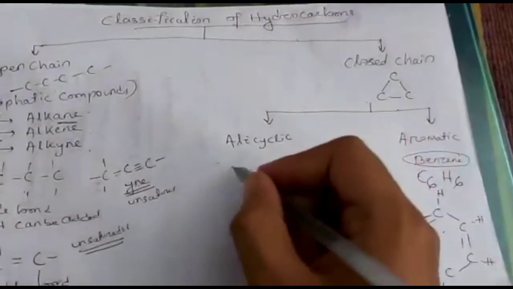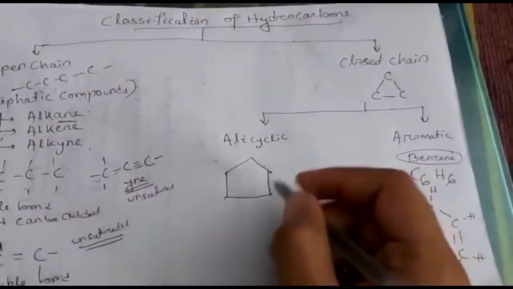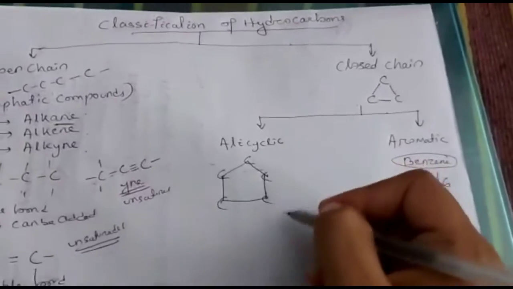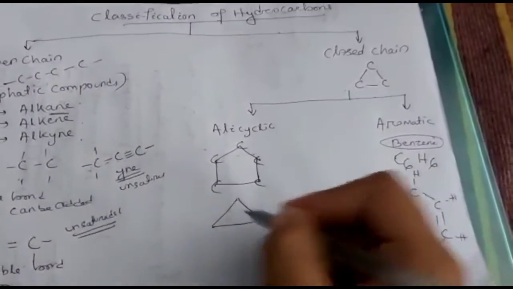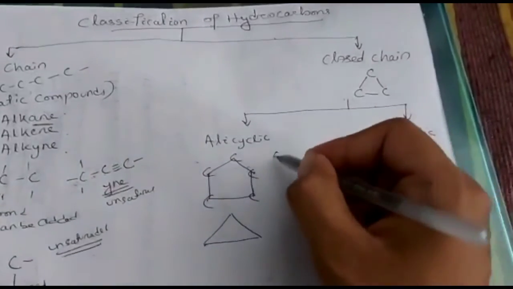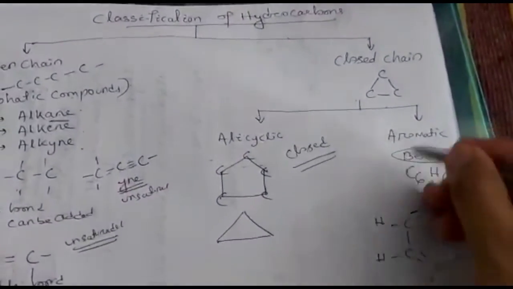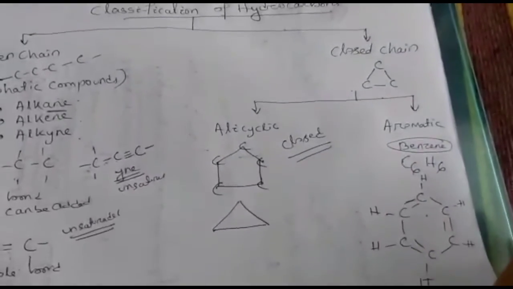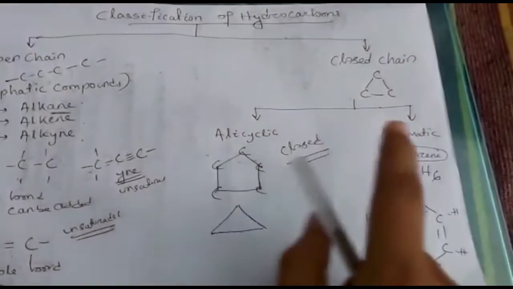And alicyclic means any closed structure. Like this, pentagonal structure. Here you can place carbons. Accordingly, you can place hydrogen also. If triangular structure, this is also alicyclic structure. That means closed structure, but not benzene ring. Therefore, if it is benzene ring, it is aromatic.